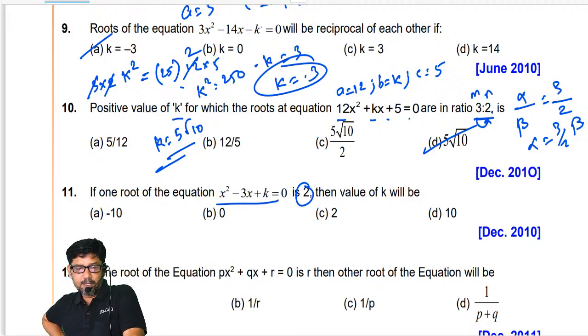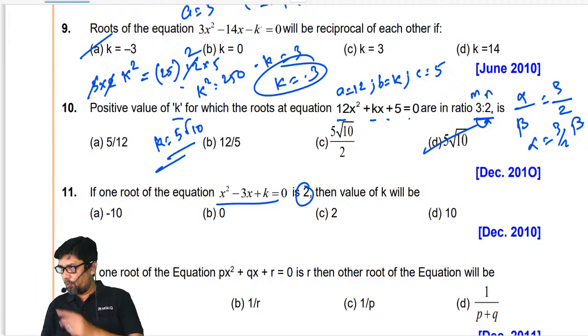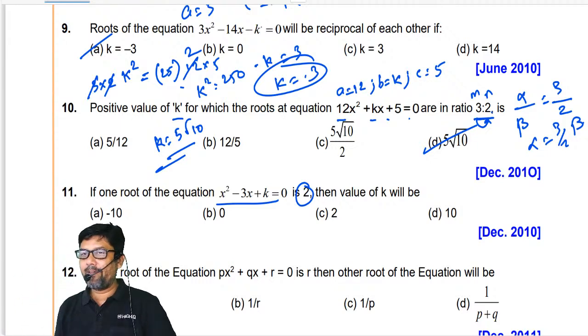Yes, yes, please make it fast. 2 is the right answer. Why are you bothering? I don't understand. I told you to substitute 2, and directly you get k equal to 2. For example, still you are not satisfied? You want to check? Check it. What did you get for the k value? 2. Okay, 2 you got, right?